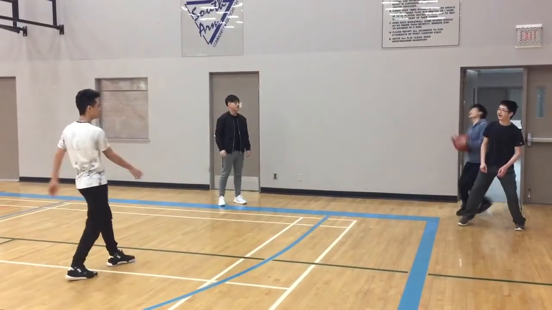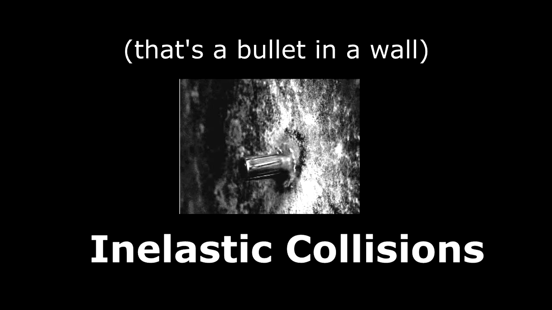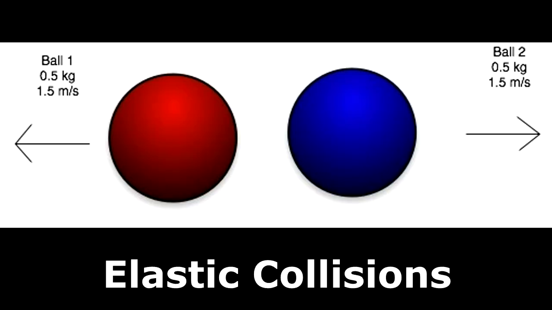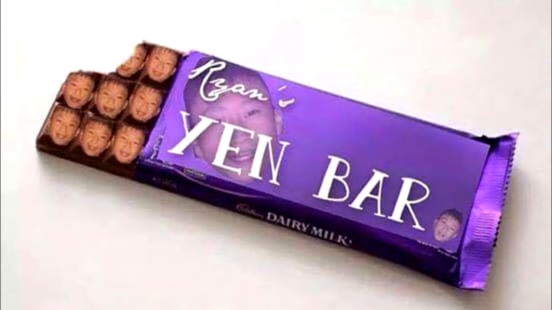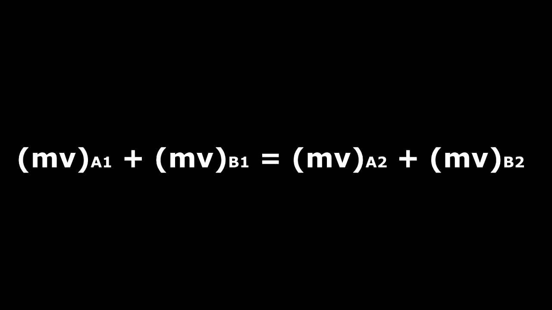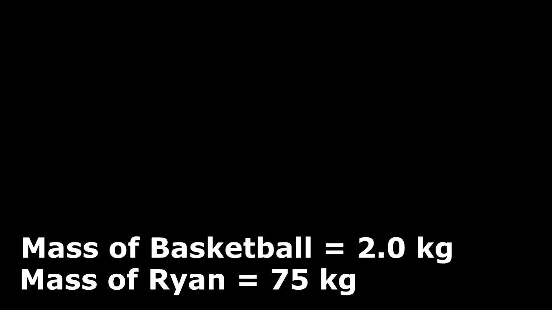Alright, we're on the last one, folks. Elastic collisions. The difference between elastic and inelastic is that objects stick together in inelastic collisions, whereas they collide and go off separately in elastic collisions. Luckily for the basketball, it didn't have to stick onto Ryan Yen like poor Jacob did. The formula is as follows. It's like the same thing with conservation of momentum, except left and right side have switched, so it's like the same thing. Now Ryan's mass is still 75 kilograms and the basketball is still 2.0 kilograms.